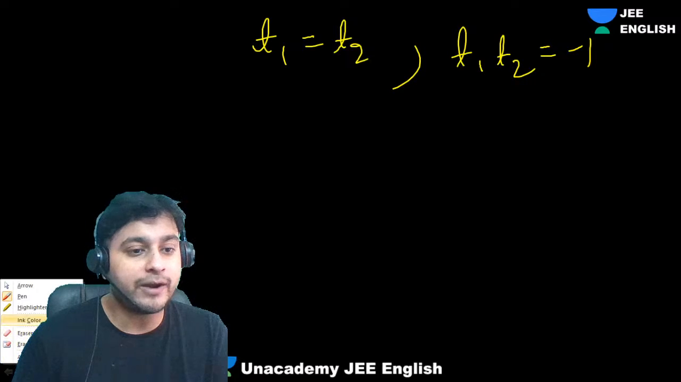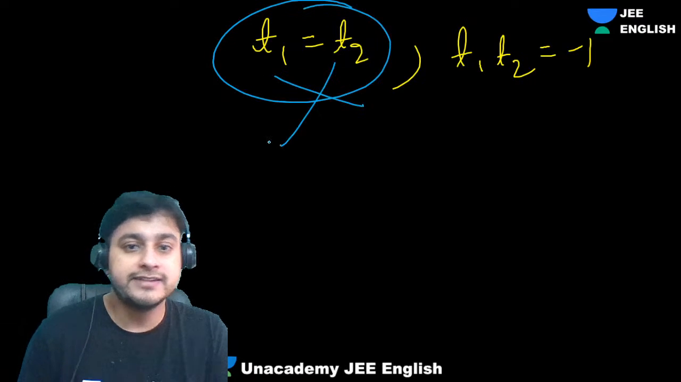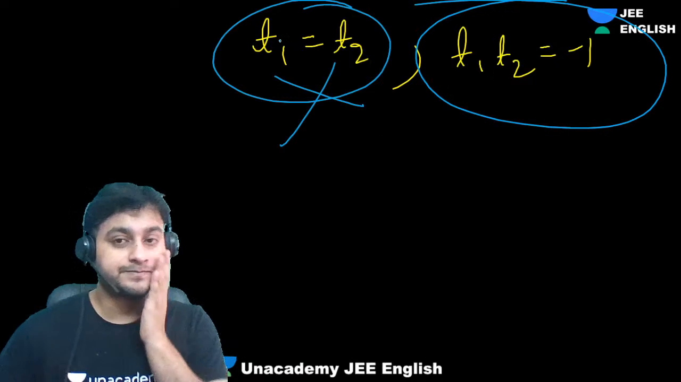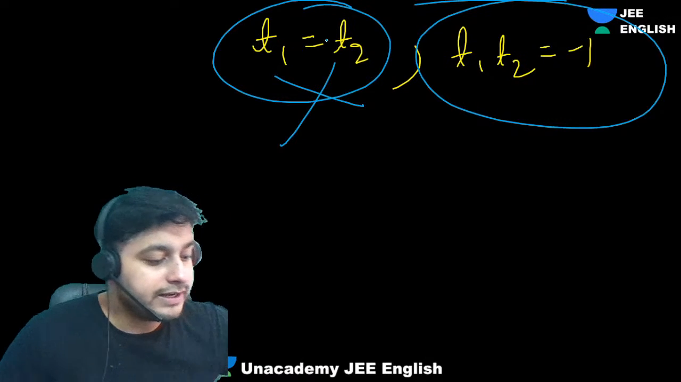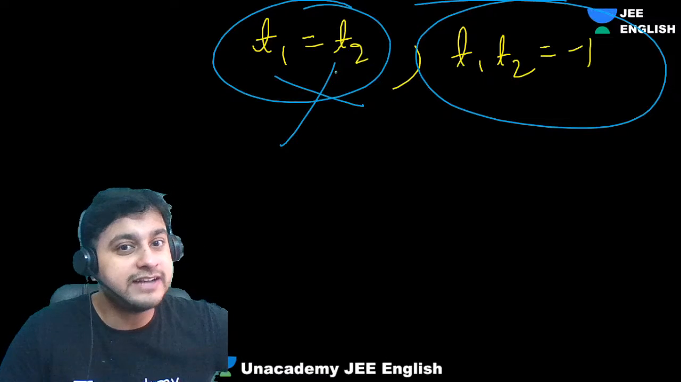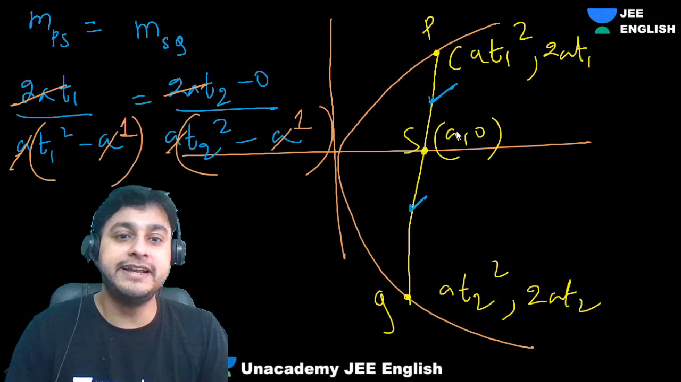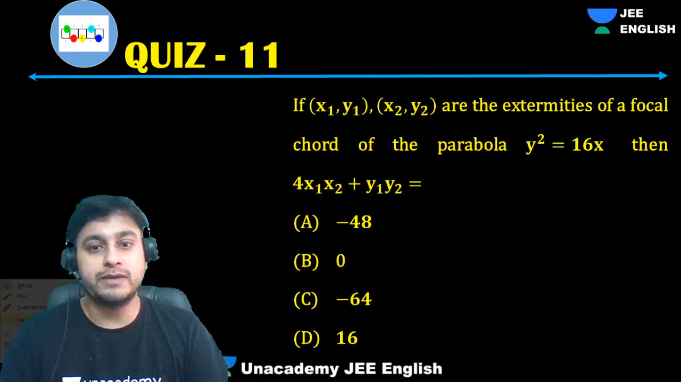Both are different points, na? If both are different points, how can T1 equal T2? This is not possible. So we'll get T1 T2 equals minus 1. As the points are different, how can T1 be T2? That's the result, guys. If this is the extremities of a focal chord, you will get T1 T2 equals minus 1.